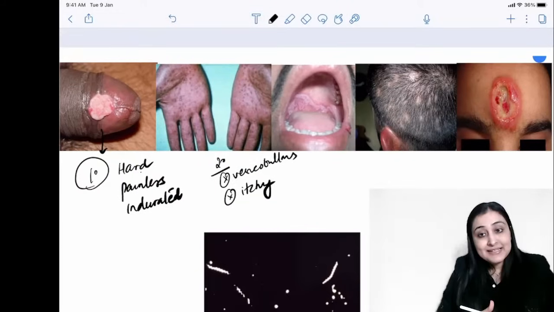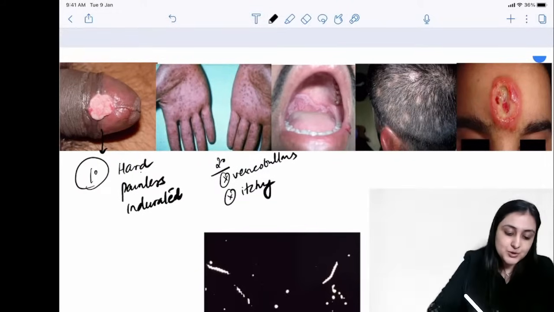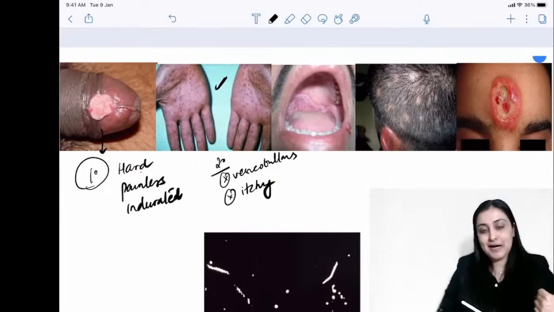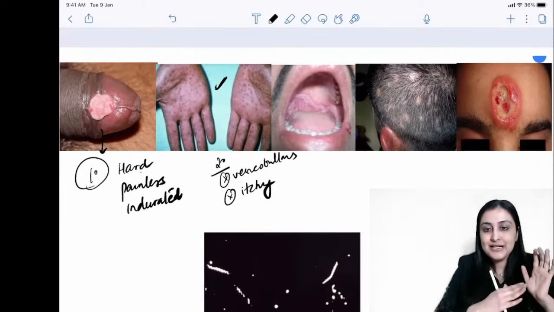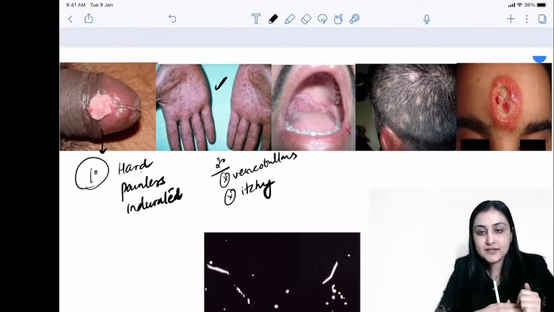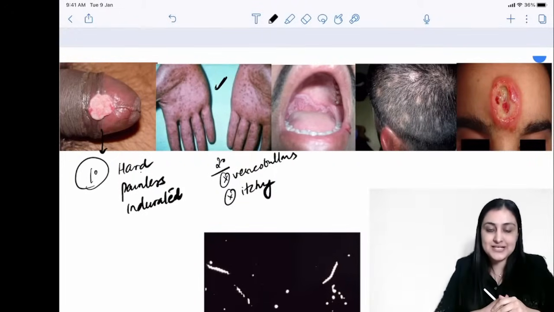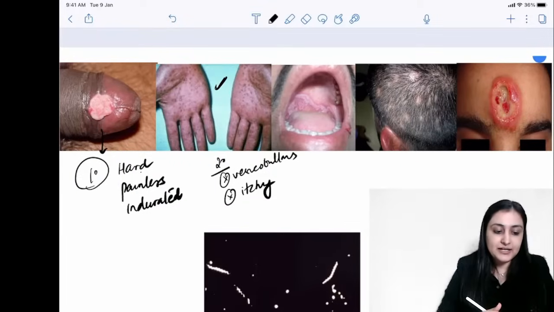Apart from that, can it involve hands and palms? Yes, you are showing it. So hands and palms is basically going to be involved here. Okay, so that is something very important. And there is also one more sign. You get deep dermal tenderness, which is called the Ollendorff sign. Okay, so deep dermal tenderness is found, the Ollendorff sign. So this is about syphilitic rash.